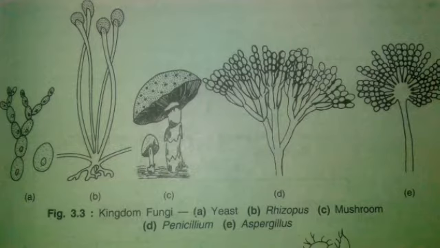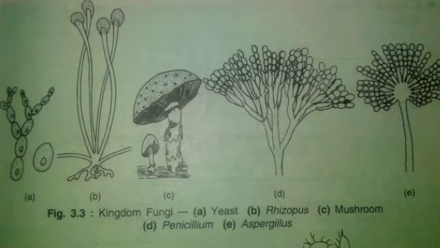Fungi are heterotrophic in nutrition, and food is obtained either saprophytically from dead organic matter or parasitically from the living tissues of other organisms. Most fungi are saprophytes. So what we have seen is that the mode of nutrition is heterotrophic, saprophytic, and parasitic, and the most common is saprophytic. The cell wall consists of a tough complex sugar called chitin. Reserve food material consists of glycogen.